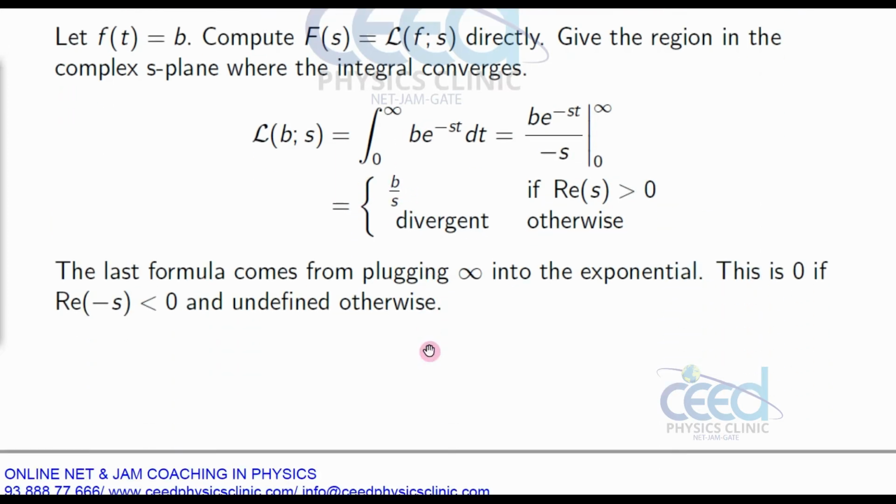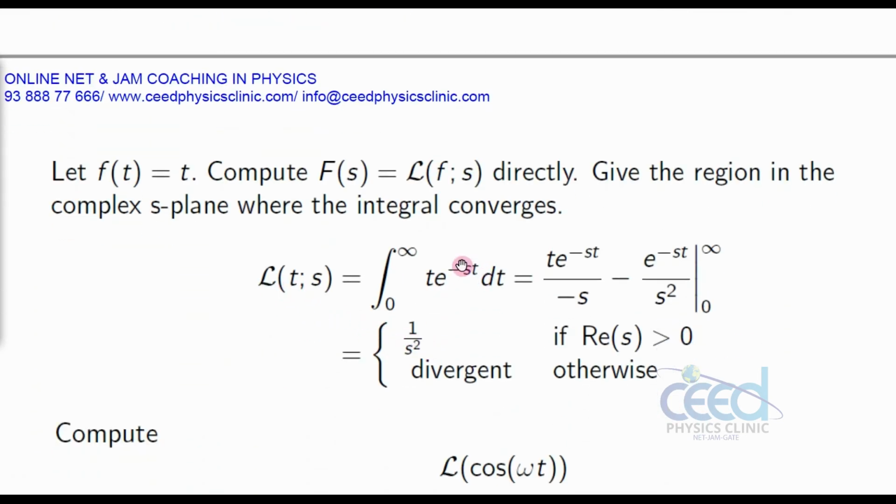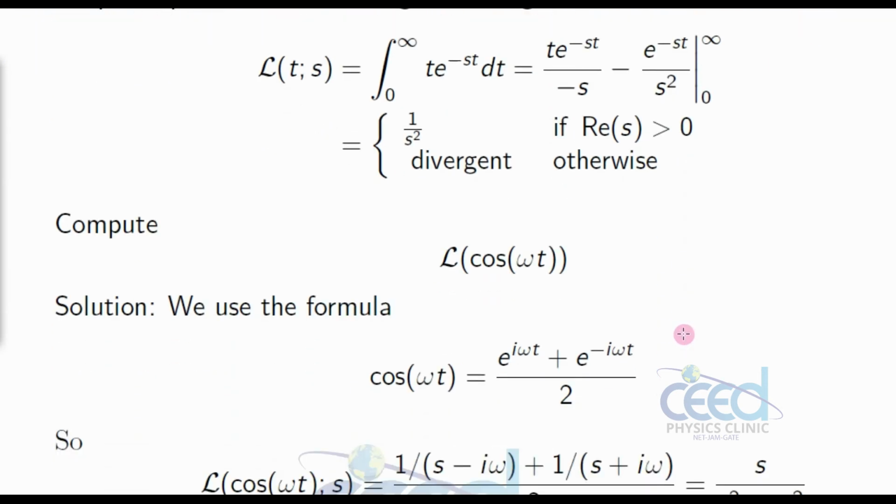This we have all discussed. Laplace of t, that also we have solved, that is 1 by s square. These are all possible only when s is greater than 0. If s is negative here, and here also a negative, then it becomes positive, then e raised to infinity will come, and the answer will be infinity, that is the divergent condition. So to get a convergent quantity, we must take s greater than 0, that we have already discussed.